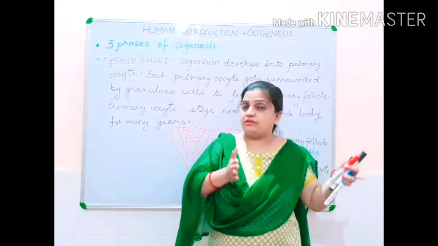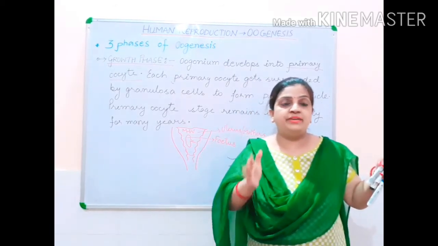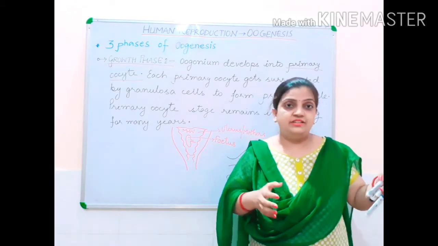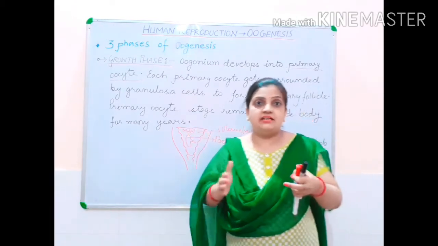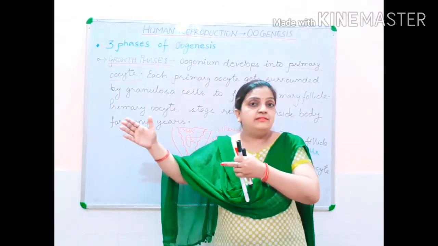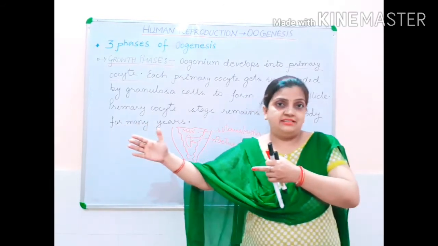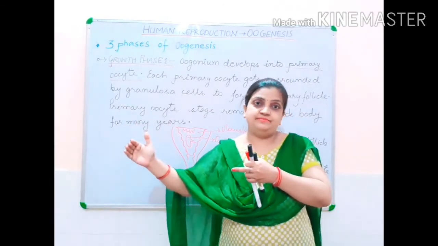Now, before the birth of a girl child, the mother holds a 9-month pregnancy period. During that time, these changes are starting. And then the girl child takes birth. And between birth and puberty, about 12 to 13 years difference is there.